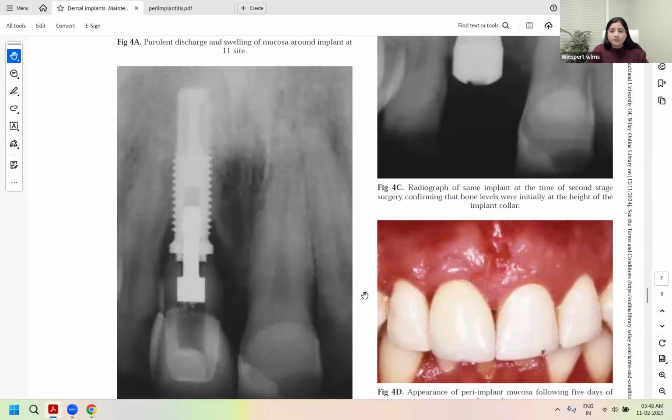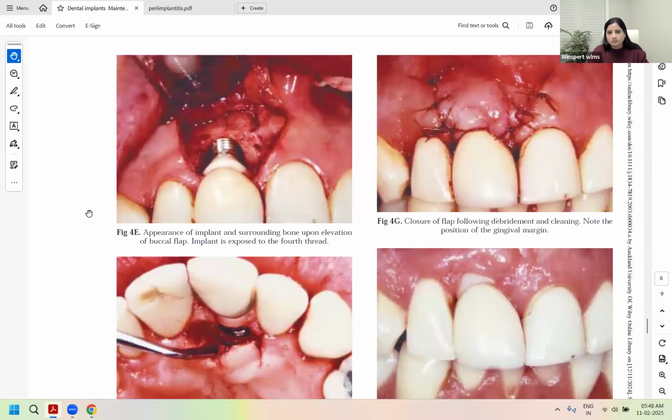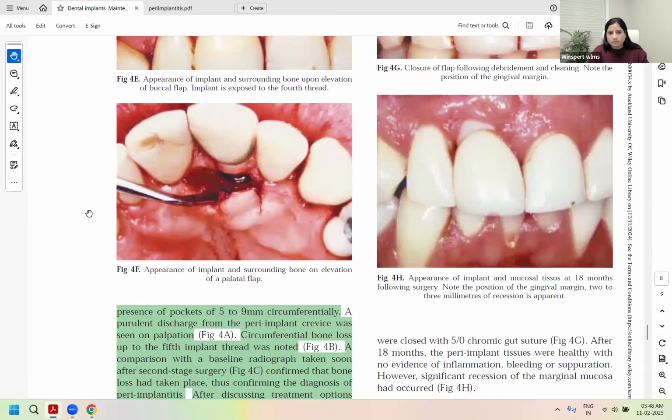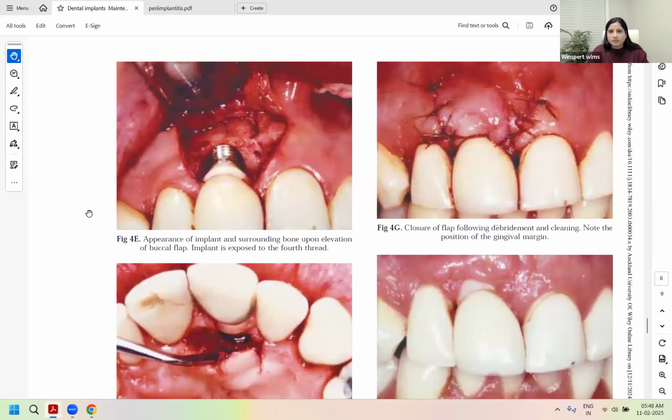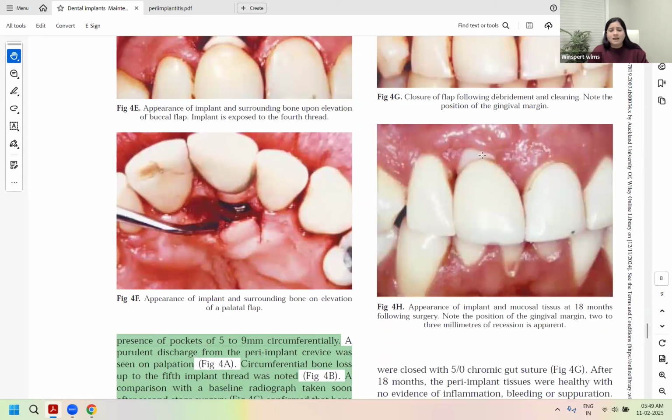So when they clinically exposed it for surgical debridement, they could see that up to the fourth thread, the threads were exposed. Can you see the exposed threads? And this is the tooth colored abutment here. Can you all appreciate the ceramic white tooth colored abutment here, which would be an aesthetic abutment over which the crown is given? Can you clearly see the demarcation between the crown, abutment, and the implant fixture? After the surgical debridement, they sutured back, but due to the natural healing process, the shrinkage happened.